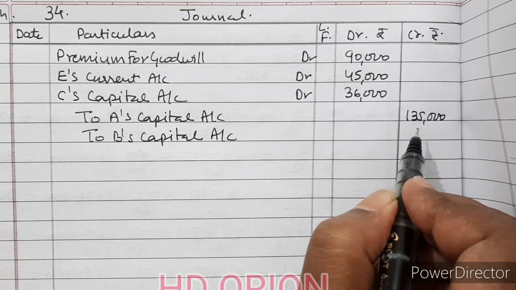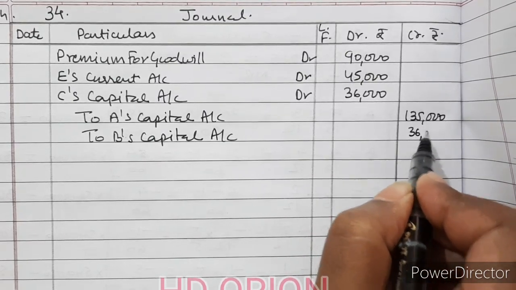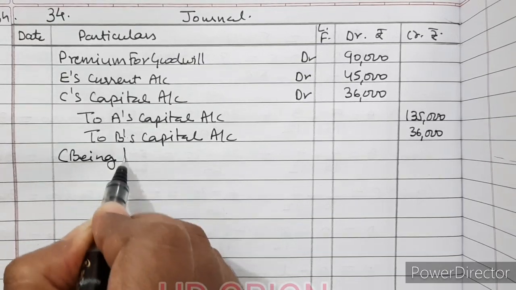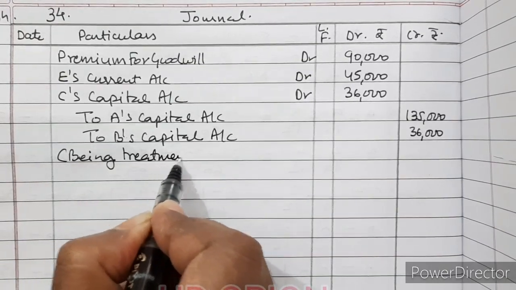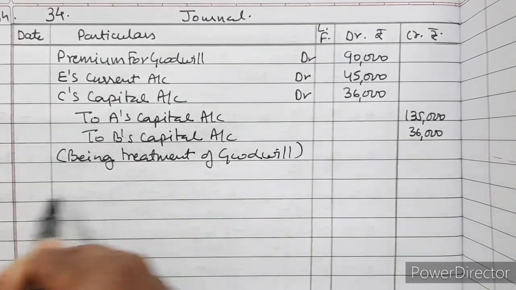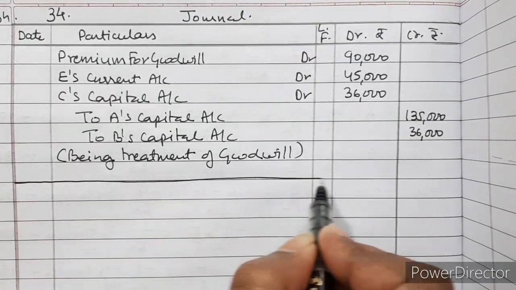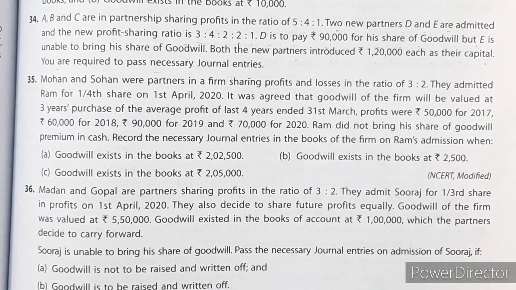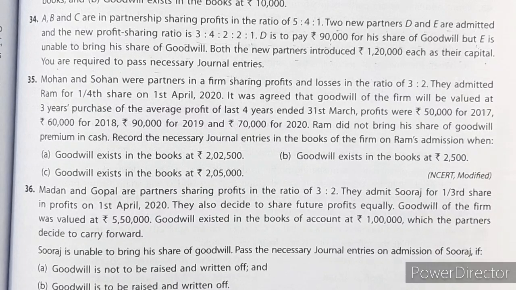And lastly, B's capital account is 36,000. Being treatment of goodwill. That's the solution. Now let us see the next question.